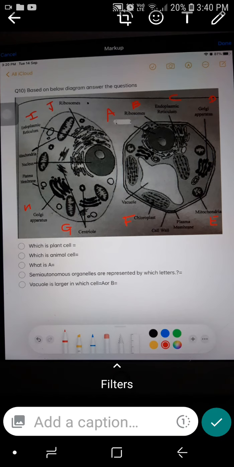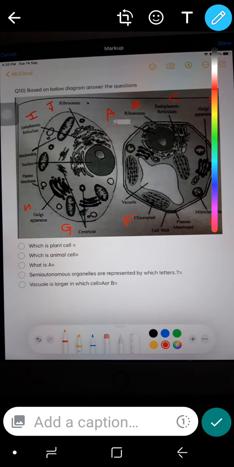Now let's discuss the 10th question. We have been given a diagram, and this diagram is taken from your Homi Bhabha textbook only. The first question based on this diagram is, which is plant cell? When you are given two cells, to find out which is plant and which is animal, you should find out which cell has a cell wall. You can see cell wall is written.